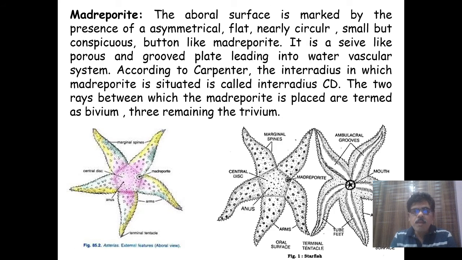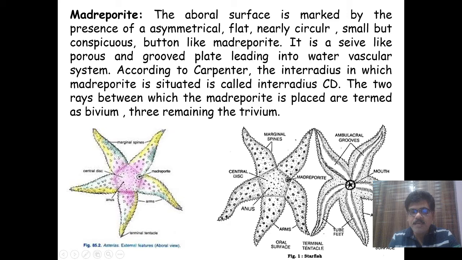Then the madreporite. You can observe this is the madreporite, which is present on the aboral surface. The aboral surface is marked by the presence of an asymmetrical, flat, nearly circular, small but conspicuous button-like madreporite. It is a sieve-like structure, a porous, grooved plate leading into the water vascular system.